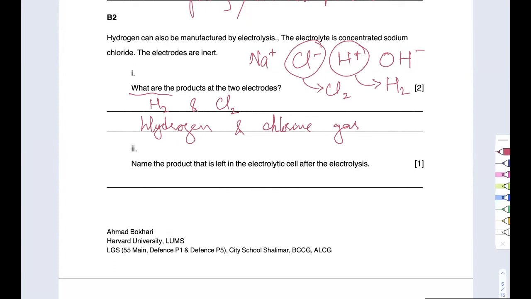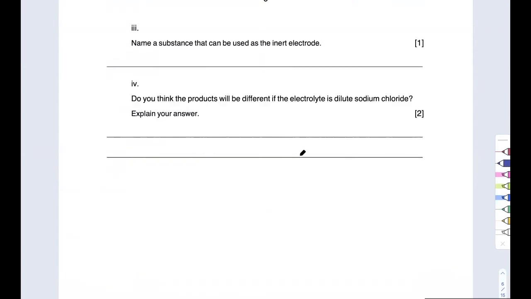All right, name the product that is left in the electrolytic cell. Okay, so if I have chloride gone and hydrogen ions gone, then what am I left with? Sodium hydroxide. And that's my product, sodium hydroxide. Now, because the examiner is saying that you have to name it, you cannot just write the formula. You have to name it. All right. Name a substance that can be used as inert electrode. You could say platinum. Again, you have to name it. You could also say graphite, because both of them are inert. But graphite starts to react at high temperature with oxygen.